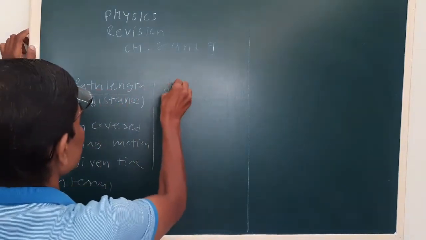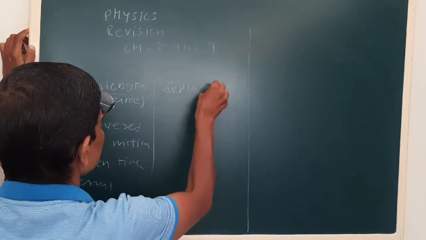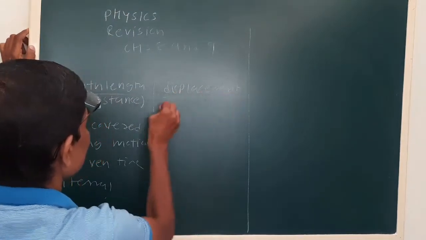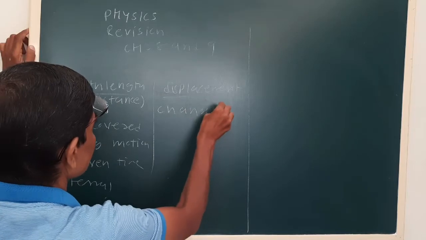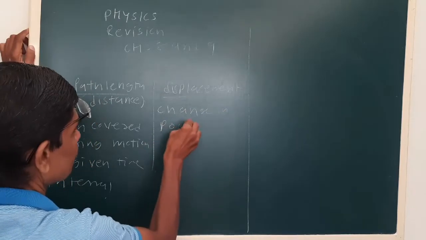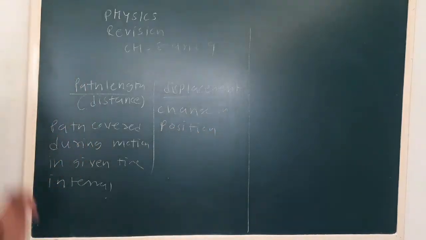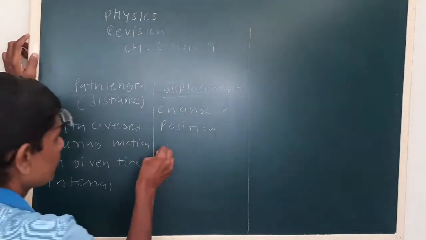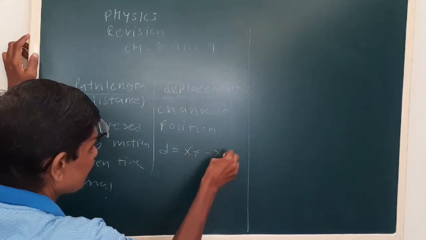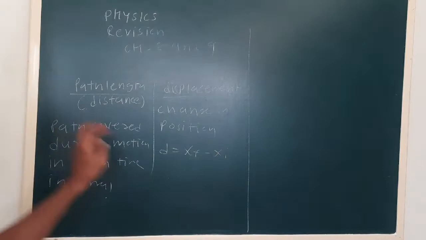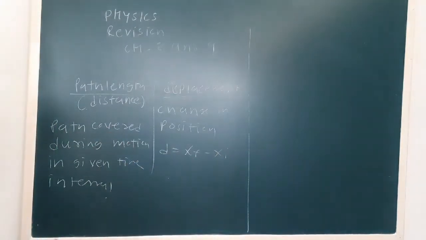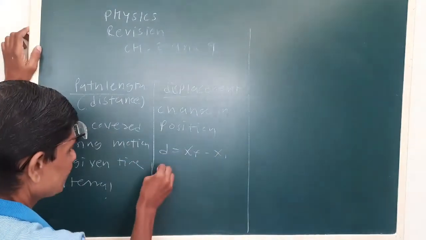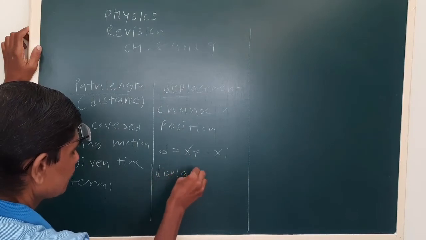Whereas displacement is the change in position. Displacement is the shortest distance. It is the change in position, final position minus initial position. Now we know displacement is the shortest distance.